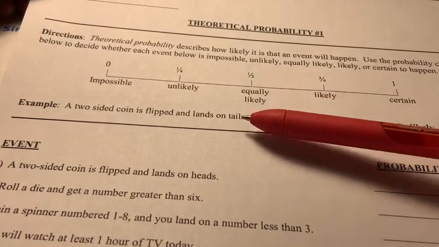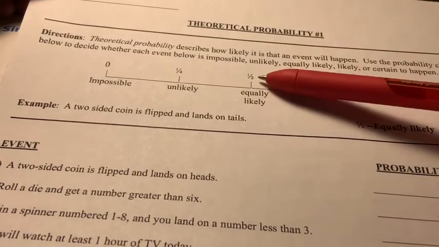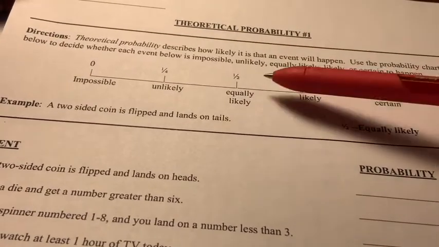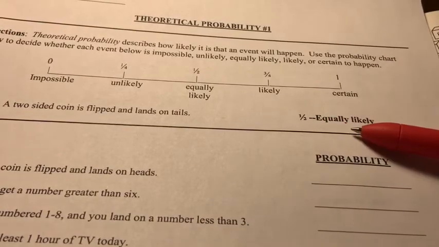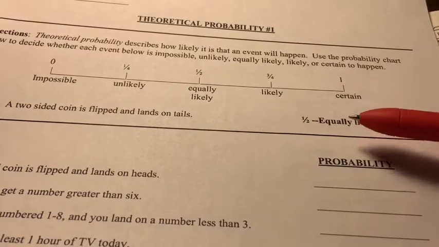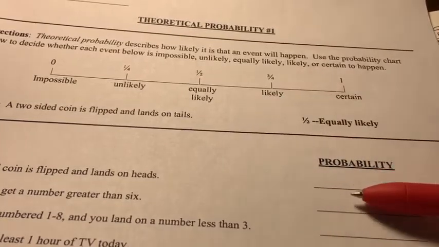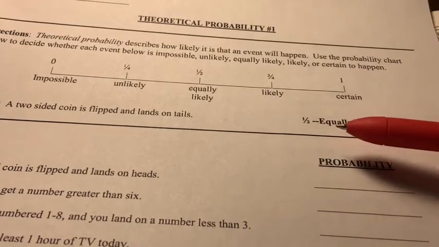Well, it's a 50-50 chance. It's either going to land on tails or land on heads. So you could write either 1/2 on the line or write equally likely. You could write either or. Okay, I'm okay with either. Just be consistent. If you're going to stick with the fraction, then write the fraction. If you're going to write the words, then write the words. But don't change from fraction to words, okay? Just keep it consistent, okay?